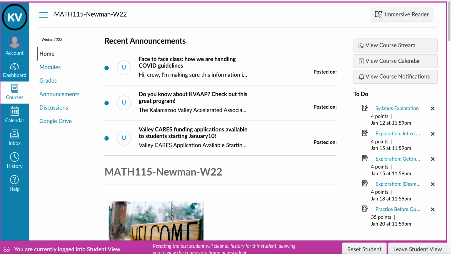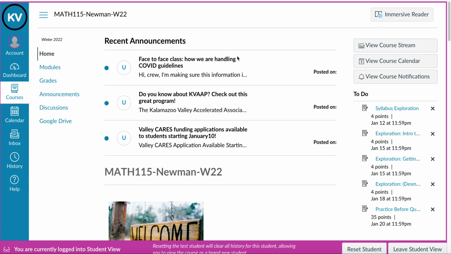Actually, less than a couple of weeks. January 10th is a week from today. That's when our semester starts. So I wanted to give you a little bit of information about how we'll use Canvas this semester in Math 115. So this is our homepage in Math 115 in Canvas, and you'll notice that there are recent announcements at